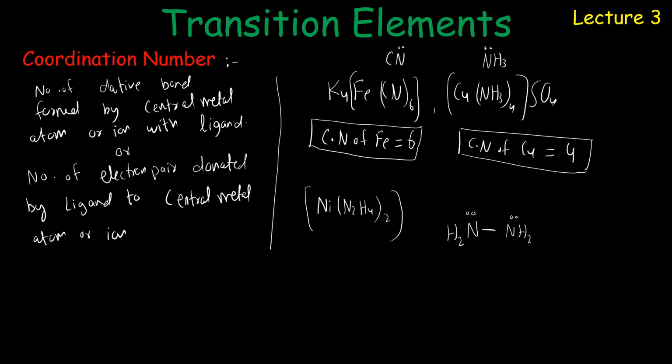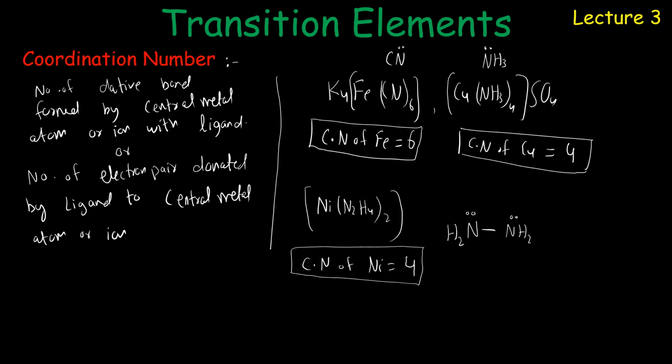It means coordination number of nickel in this complex is 4 because one hydrazine N2H4 donates two pairs of electrons and two hydrazines donate four pairs of electrons. So nickel forms 4 coordinate covalent bonds with hydrazine. So coordination number of nickel is 4.